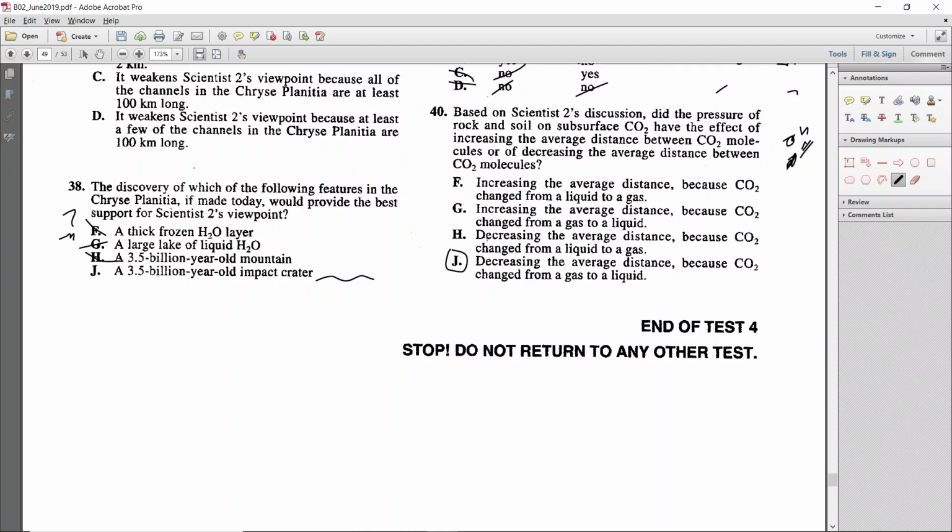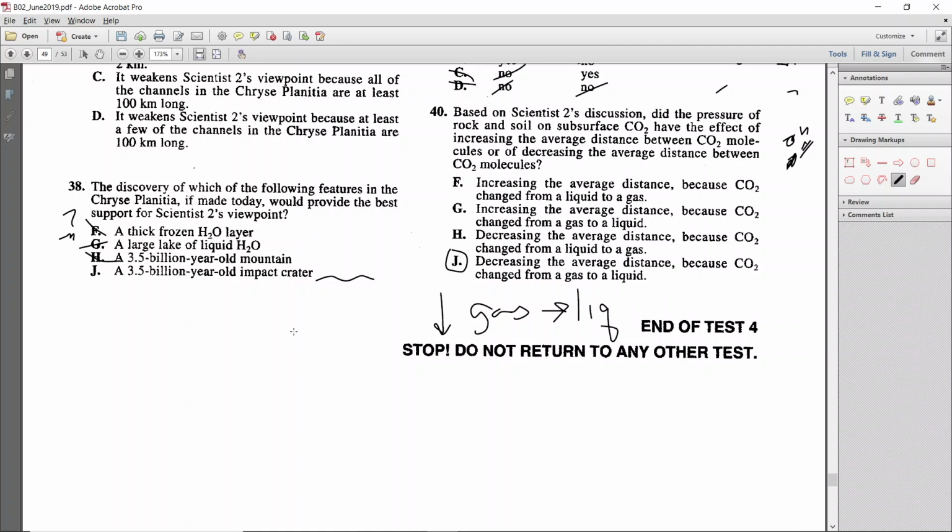And again, probably a good idea to write down as you go, lest you forget all this stuff or get it reversed. Decreasing when we go from gas to liquid. So then we found that in the passage.